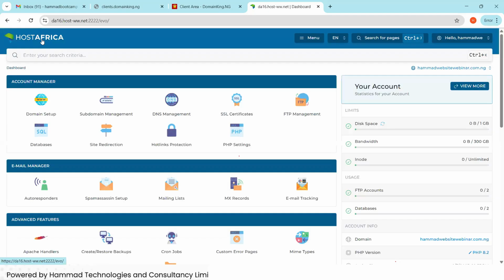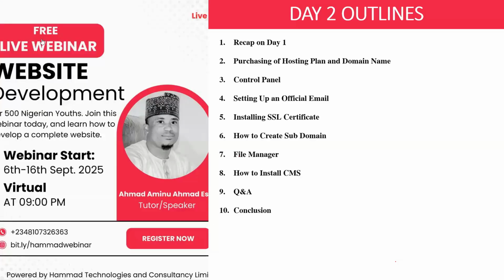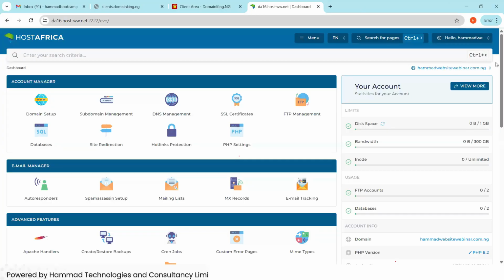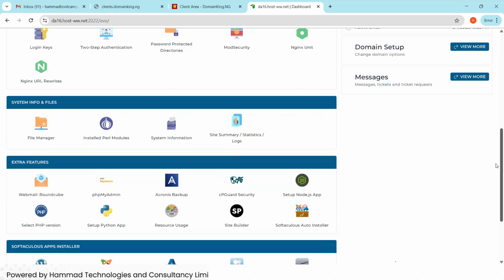So that's for the SSL certificate, and that's for the subdomain. So you create the SSL certificate, you create a domain, and you go back, create a subdomain, and you go back and create an SSL certificate for the subdomain. So then file manager. Whenever you want to host a website, maybe you don't want to use a CMS, you use file manager to upload the website files.